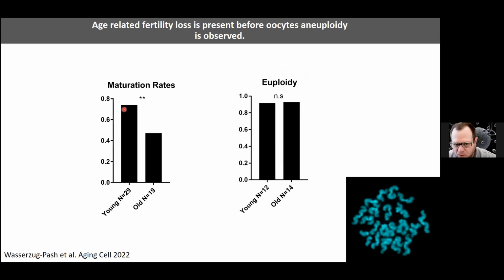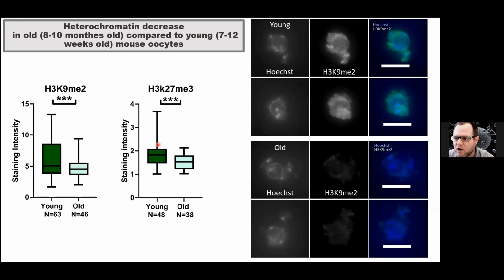However, when we look at the maturation rates in the dish as one of the measures of fertility, and there are multiple measures, we can see that the level is already reduced at this age by half. So this gives us an opportunity to see the other factors besides aneuploidy that contribute to oocyte age. We started to look at the epigenome as one of the things, and the talk before me also mentioned that epigenetic changes are one of the hallmarks of aging. So we wanted to look at that.